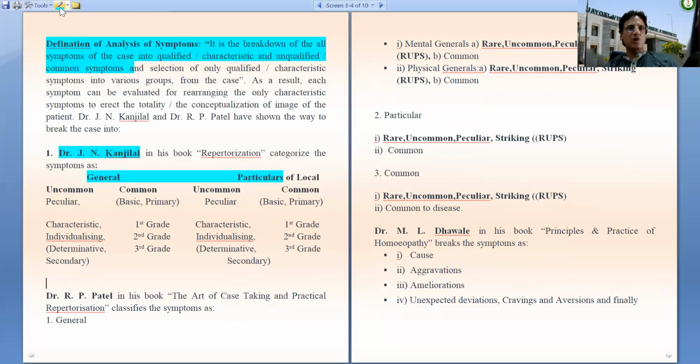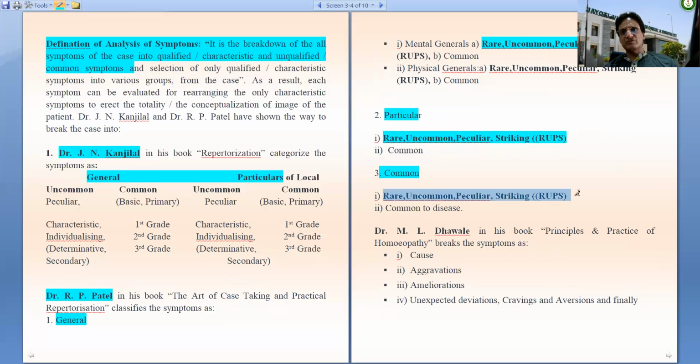Then we move on to Dr. R.P. Patel's view. He has followed Dr. Kent's view. He divided symptoms into general, particular, and common. And amongst the general, particular, common, there can be rare, uncommon, peculiar, striking, and the common. This is R.P. Patel's classification.